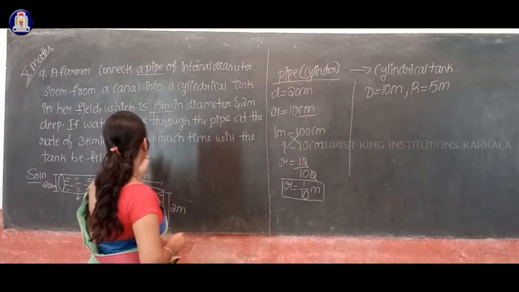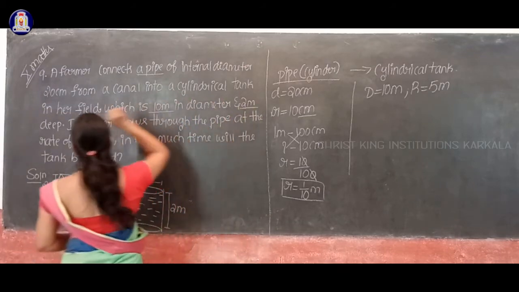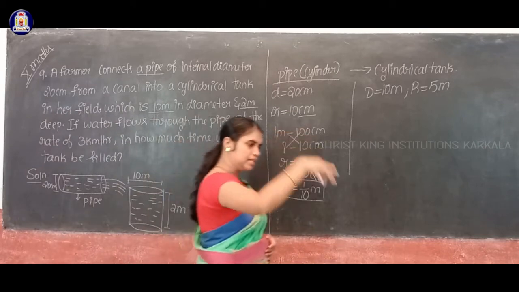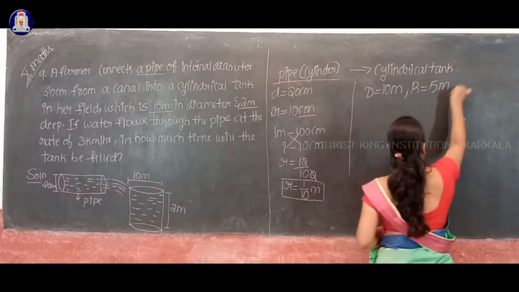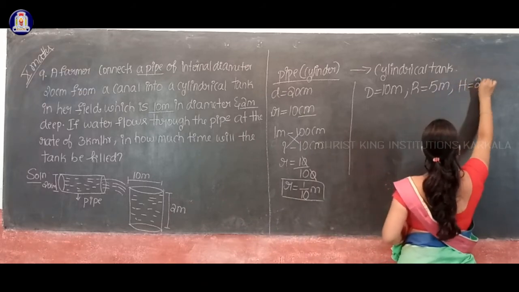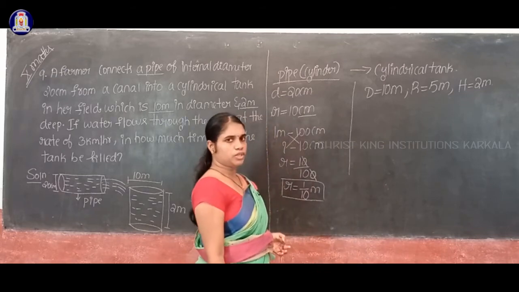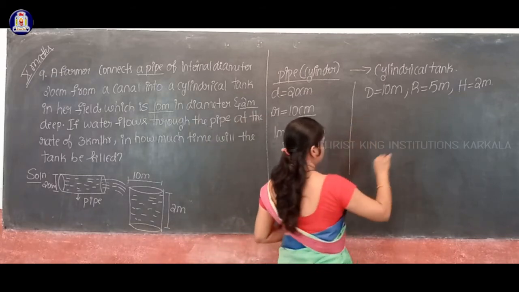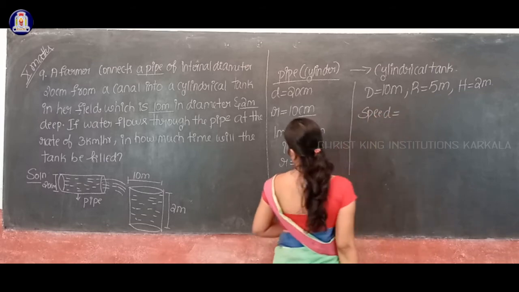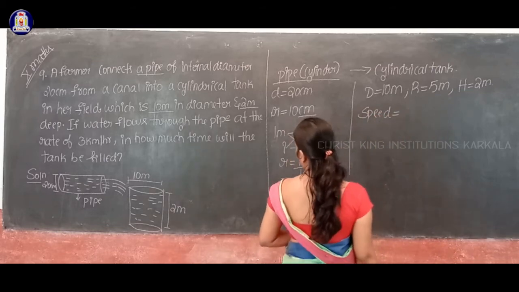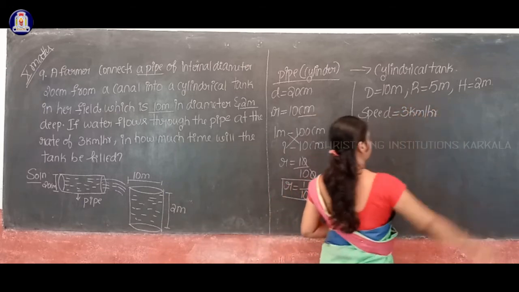Next, one more piece of information given here is that it is 2 meter deep. 2 meter deep is nothing but the height of the cylindrical tank. So I'll represent it by capital letter H. Capital letter H is equal to 2 meter. Now they have also given the value of speed. Speed is equal to how much? 3 kilometer per hour is given. This is what they have given in the question.